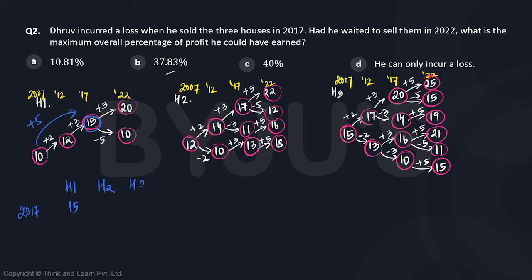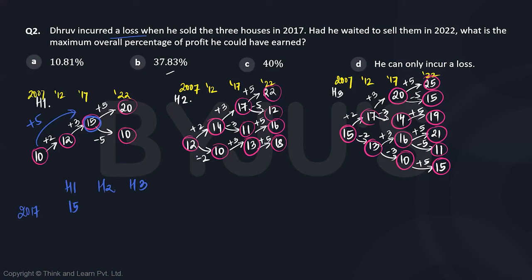So if we want an overall loss, then house 2 and house 3 should definitely decrease by more than 5. So in 2017, if house 2 is sold for 17, then there will be another profit of 5, which house 3 will never be able to compensate.